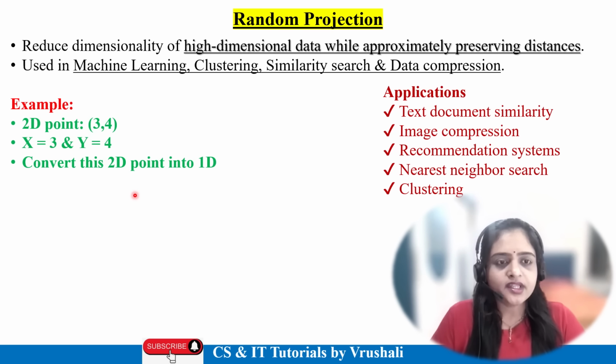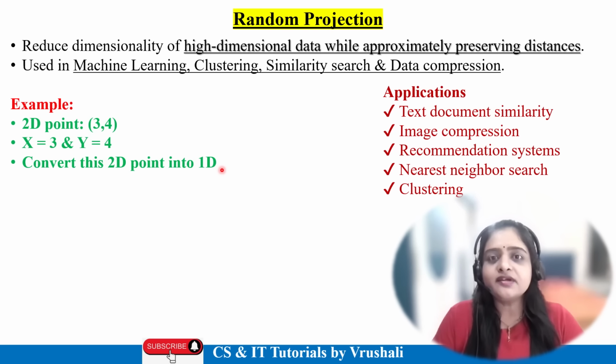See here, assume that there is a two-dimensional point, and this two-dimensional point is 3 and 4. We are considering 3 as the x-axis and 4 as the y-axis. So this is a two-dimensional point. Now you need to convert this two-dimensional point into a one-dimensional format. At that time, the random projection model is used. It converts your dimension or compresses the data.